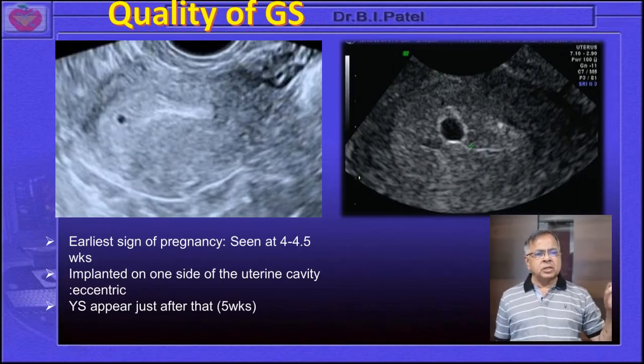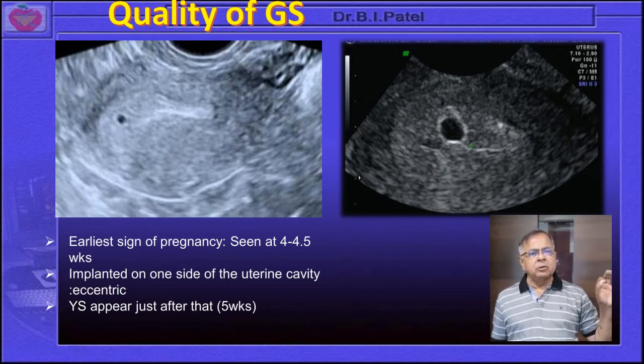About the quality of the GS: over here both GS are normal, but the second image shows one thin line inside, and that line gives you the idea of a poor progestational stage. Because of LPD, luteal phase defect, this type of line persists.